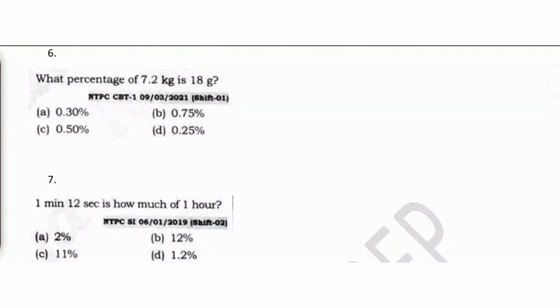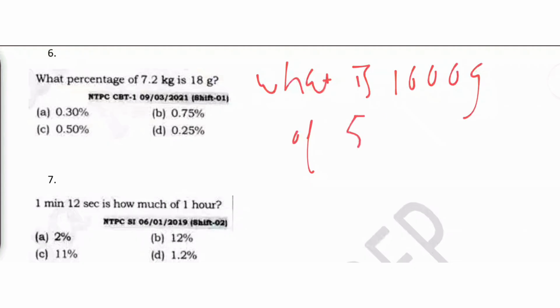What percentage of 7.2 kg is 18 grams? See guys, I want to explain you one thing. If we are told, what is 1000 gram of 5000 gram, what does this mean?